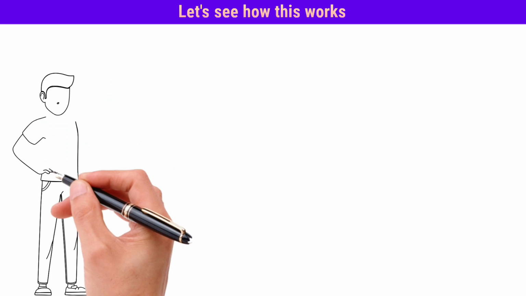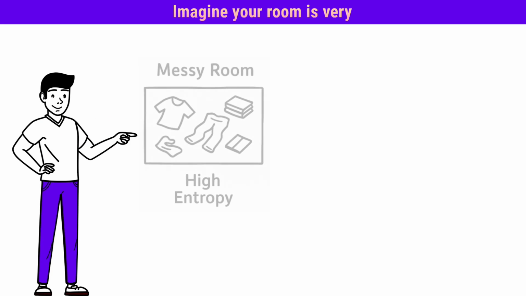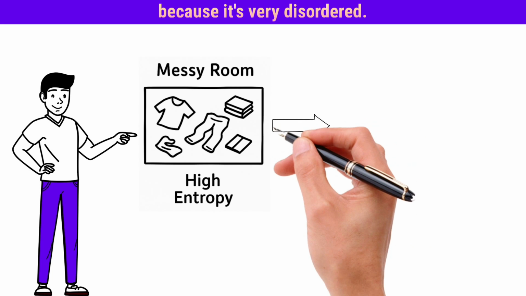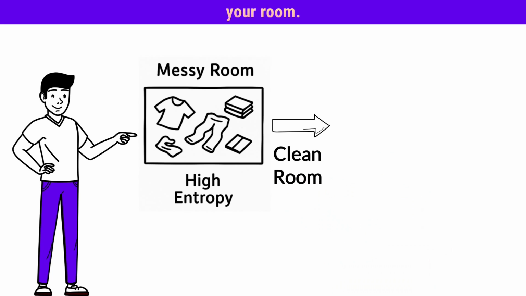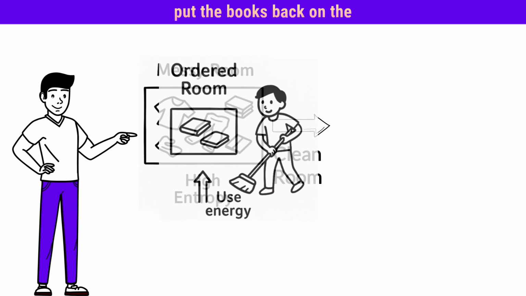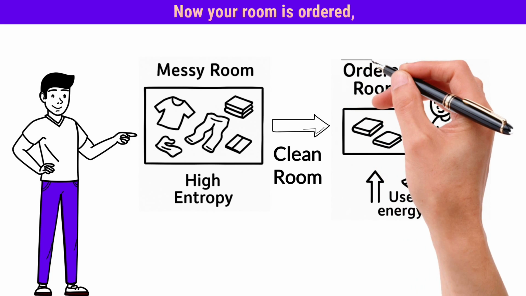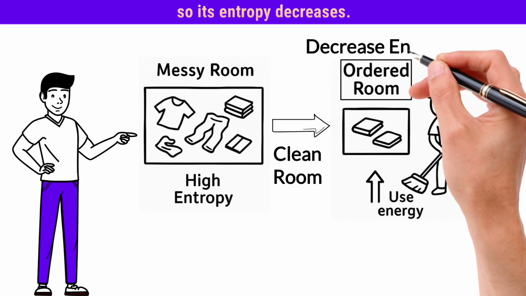Let's see how this works with an example. Imagine your room is very messy. Clothes are on the floor. Books are scattered everywhere. This is a high entropy state because it's very disordered. Now, you decide to clean your room. You pick up the clothes, put the books back on the shelf, and arrange everything neatly. Now your room is ordered, so its entropy decreases.